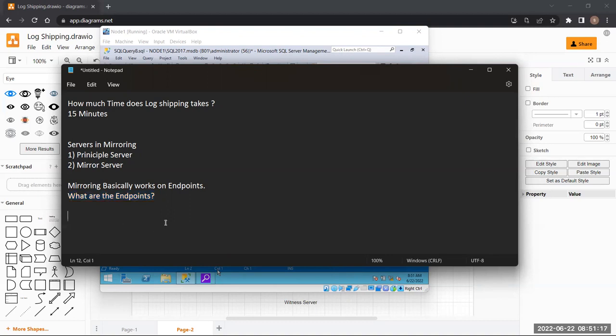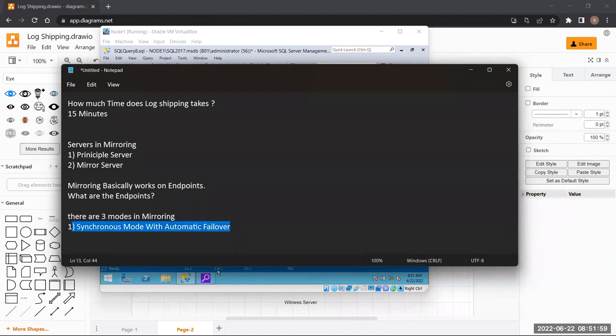Now let's go to the modes. Sorry, 3 modes, not types. There are 3 modes in mirroring. Number 1 is synchronous mode with automatic failover.